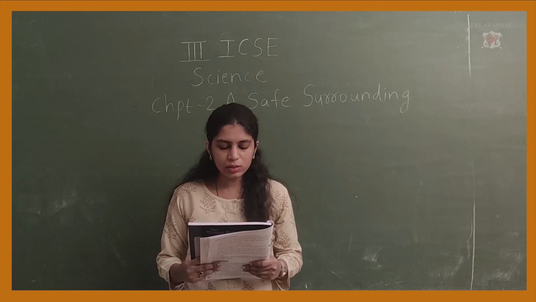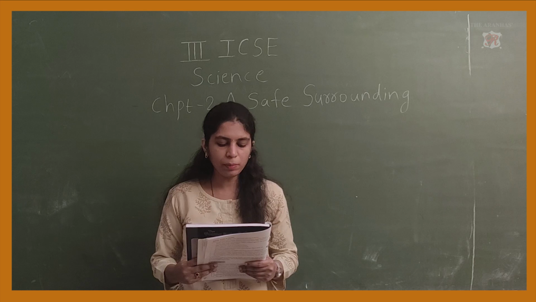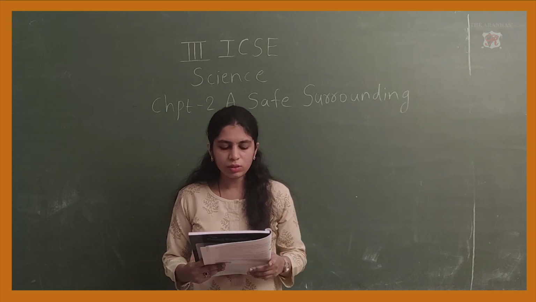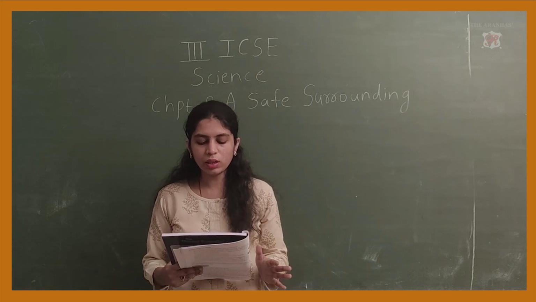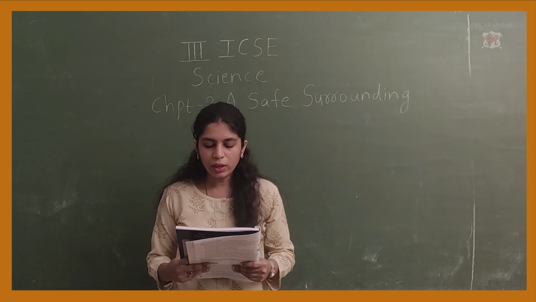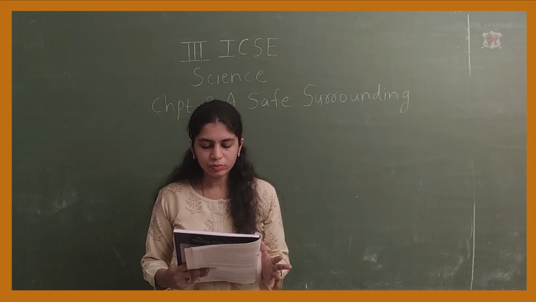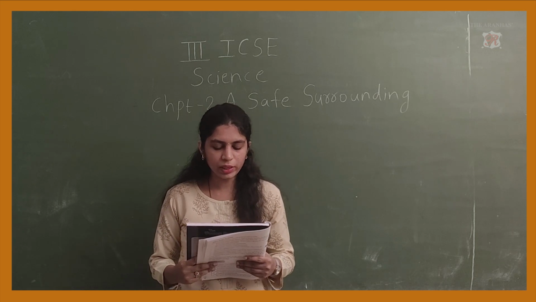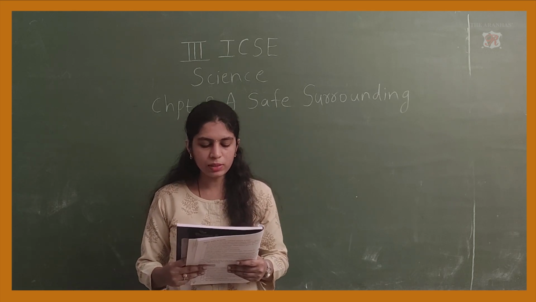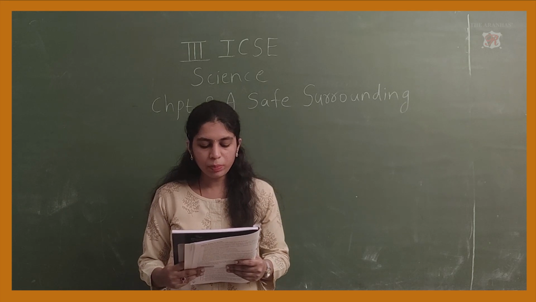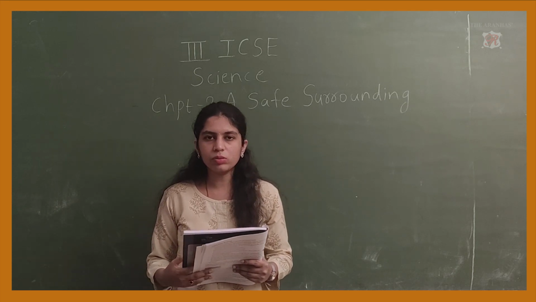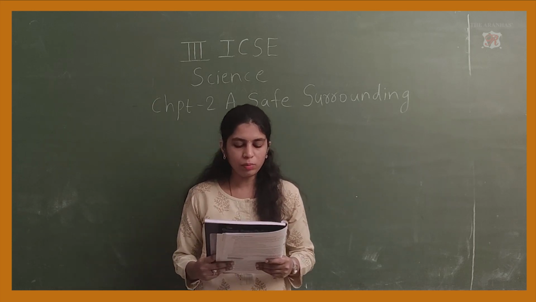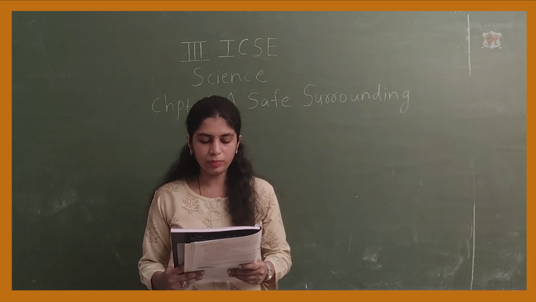Use disinfectants to kill germs in wash basins and bathrooms. A disinfectant is a liquid which kills the germs, so that there is no spread of illness. So we should spray this disinfectant to kill germs in wash basins and bathrooms. Sweep and mop the floors regularly. You should sweep the floor at least two times in a day, and mop the floors regularly.